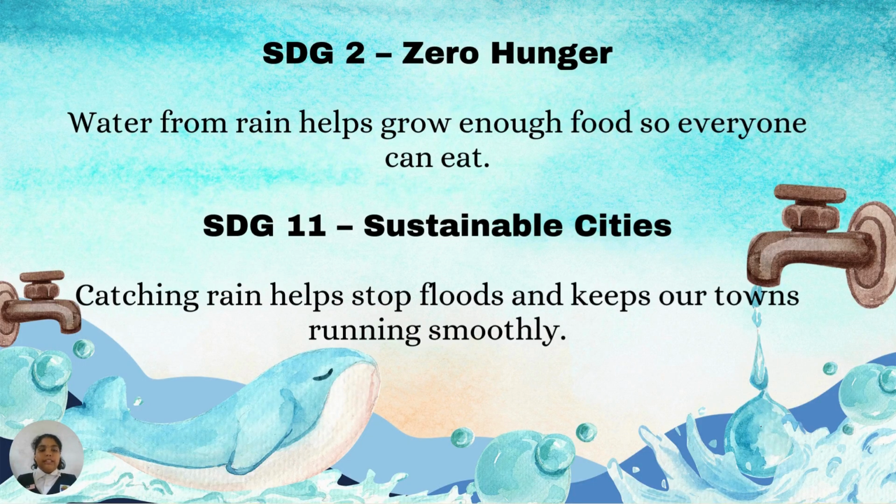SDG 2, Zero Hunger: water from rain helps grow enough food so everyone can eat. SDG 11, Sustainable Cities: catching rain helps to stop floods and keeps our towns running smoothly.